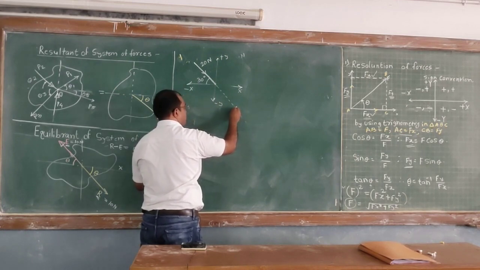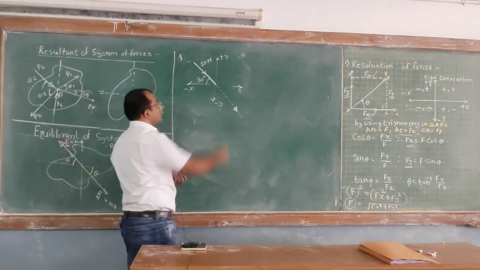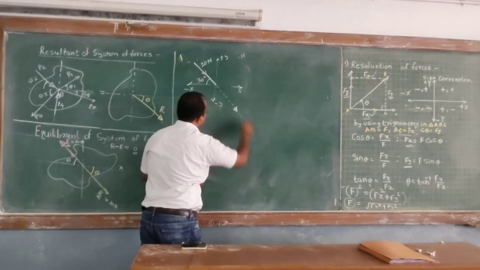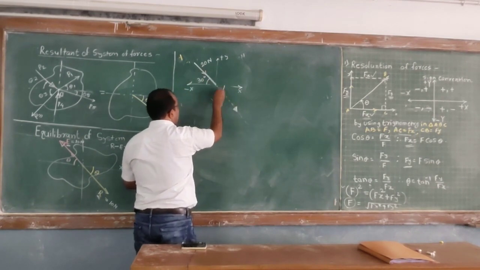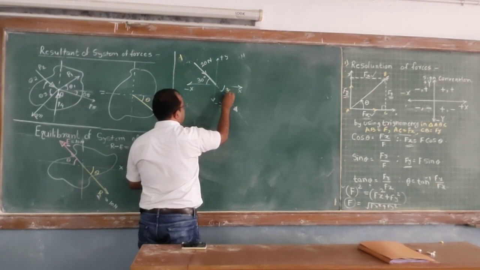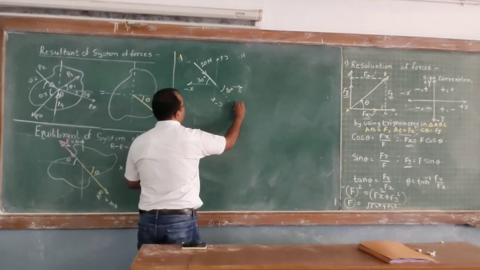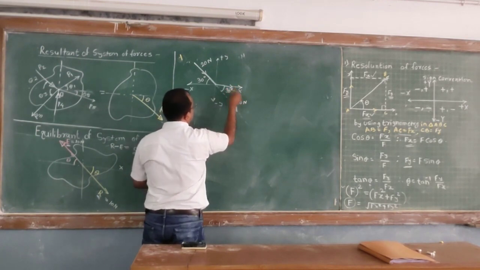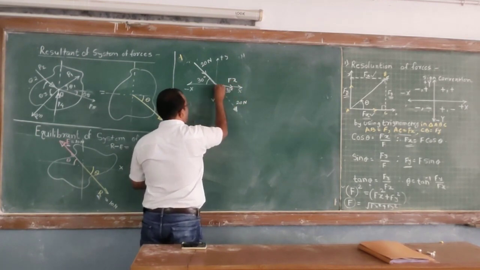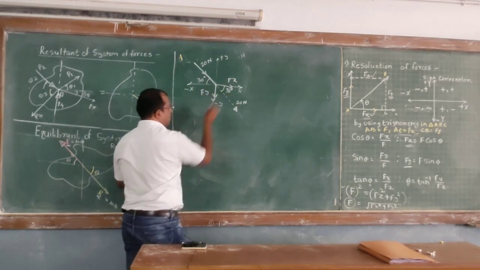So we can show this force here by line of action. Principle of transmissibility: we can show the force anywhere on its line of action. So instead of this force I can show it here. This angle is 30, that is the opposite angle. So this force is 20 Newton and we can resolve it into two components. One is this component f of x and another is this component f of y. And this force is in the fourth quadrant.